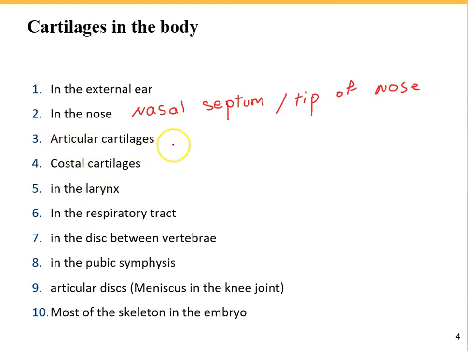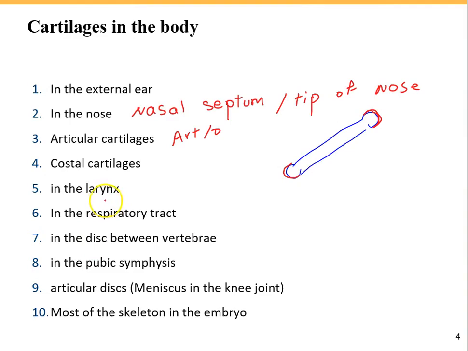Articular cartilages: arthro means joint, so these cartilages are found in the joints. The place where bones meet each other is called a joint, and we can also find cartilage there. To better describe the articular cartilages, picture the long bones, and at the ends of these long bones there is a cartilage which covers the ends of the bones. It's called the articular cartilage.